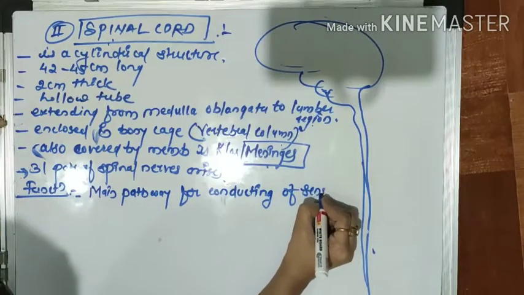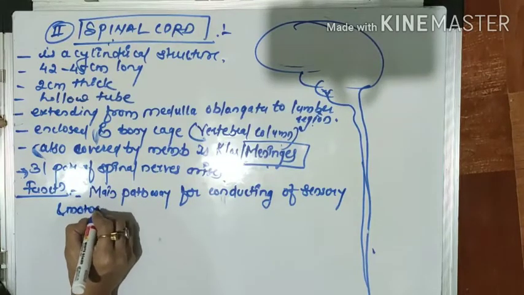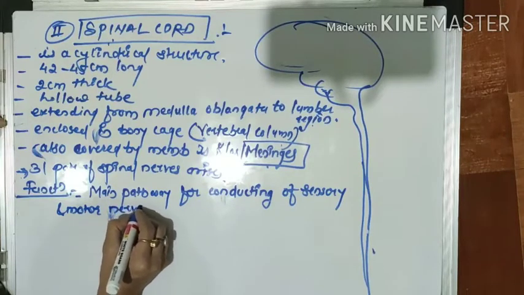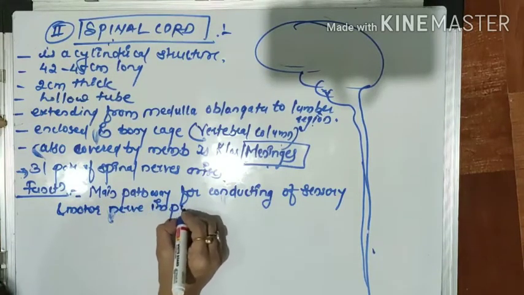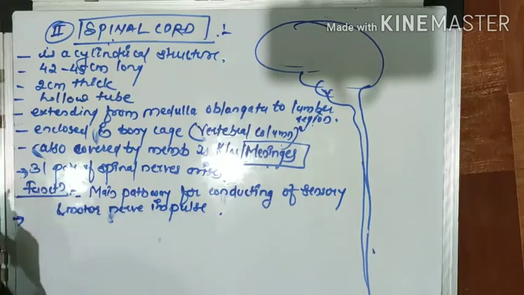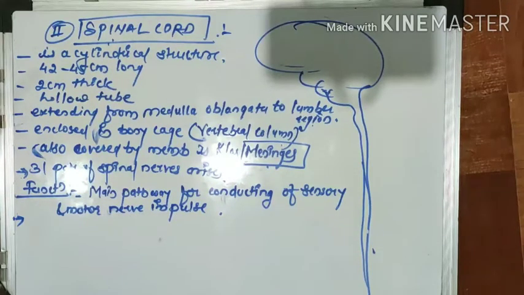Spinal cord is a part of the central nervous system, so sensory nerves and motor nerves play a very significant role. So you can say this is the main and important pathway for conducting these impulses, whether sensory or motor.